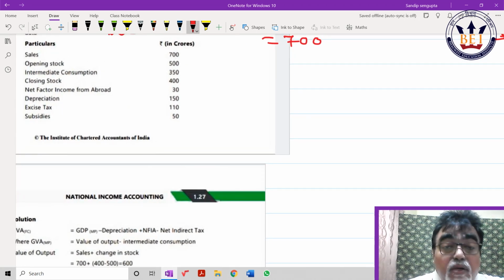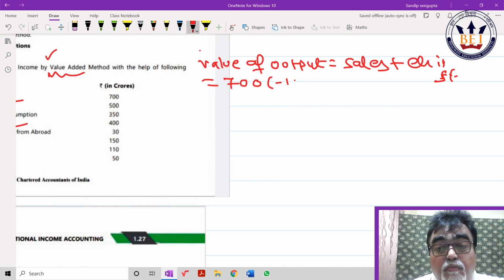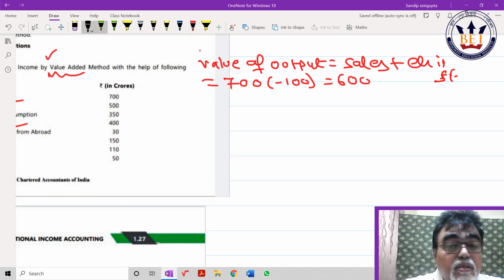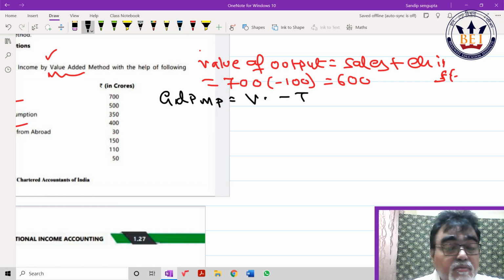Acha, what is value added output? Value added money, GDPMP, what is that? Value of output minus intermediate. So value of output is 600. Chalo, find out intermediate. Intermediate is 350. So how much is it coming? 600 minus 350, 250 it comes.